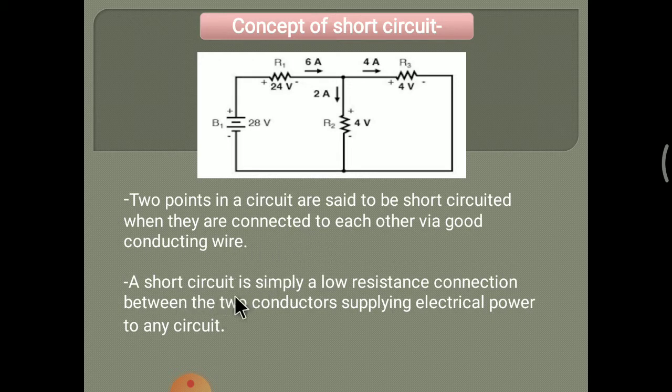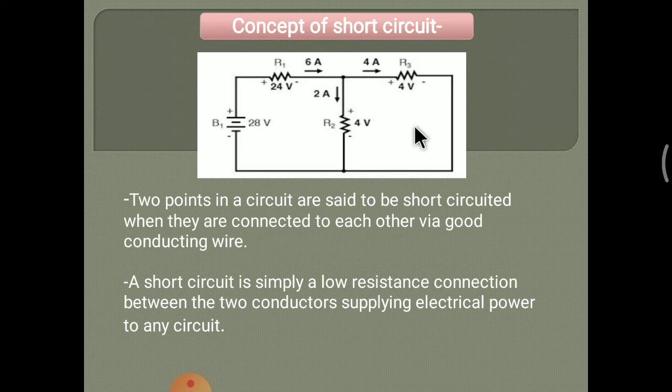A short circuit is simply a low resistance connection between the two conductors supplying electric power to any circuit.